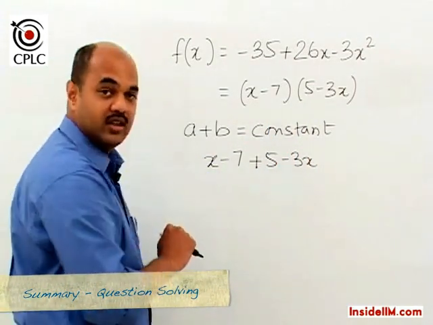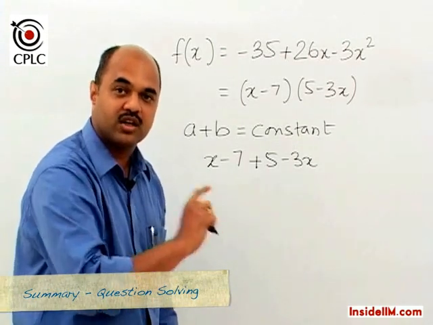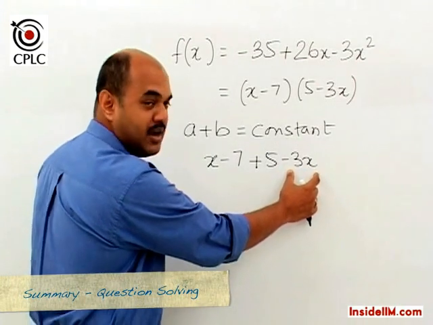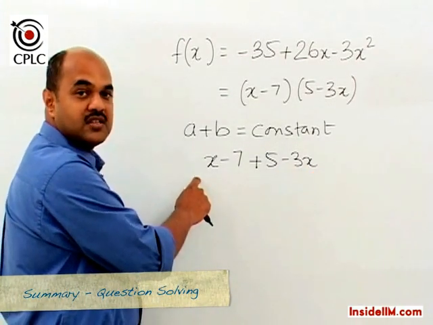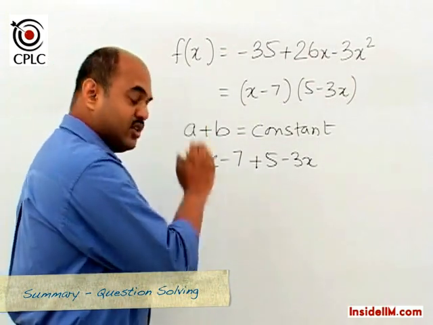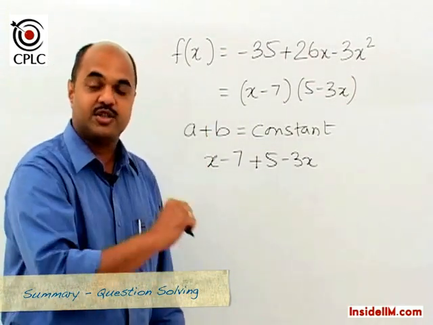But when we try to solve this, we will notice that the sum is not a constant. And it's not a constant because if we want to eliminate this minus 3x, then we need a plus 3x here for the sum to become a constant. This is why we call this method adjusting the sum.